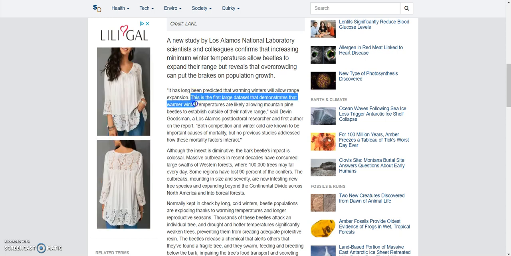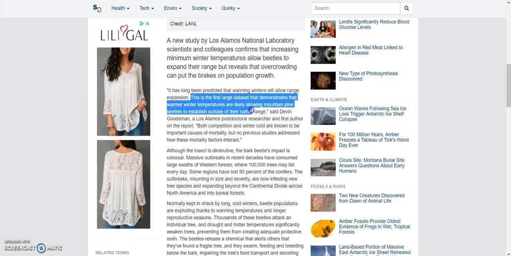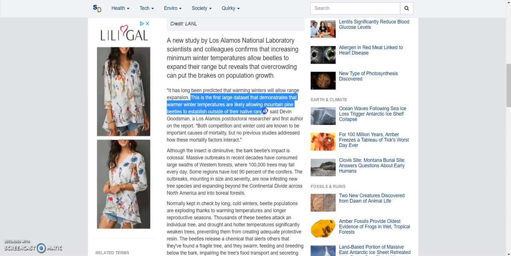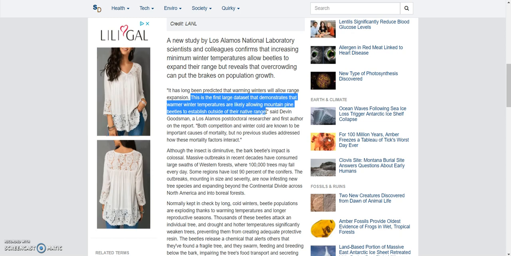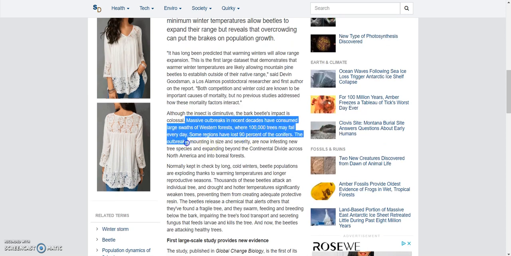So this says warm winter temperatures are likely allowing mountain pine beetles to establish outside of their native range. So that would be a piece of evidence. Massive outbreaks in recent decades have consumed large swaths of western forests where 100,000 trees may fall every day. Some regions have lost 90% of the conifers. So that's a piece of evidence. So we're looking okay.